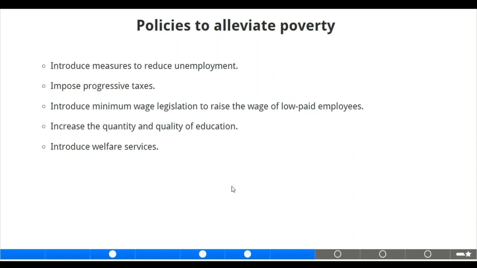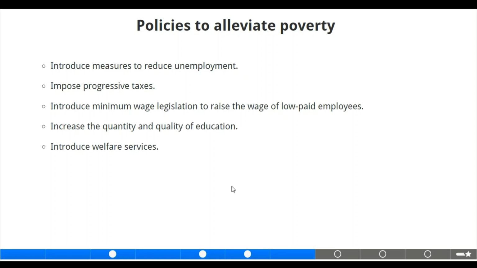Of course, government can introduce a lot of measures to reduce unemployment, like expansionary fiscal and monetary policy measures that will increase demand and increase employment opportunities. And it can also impose progressive taxes, that is, taxes that burden the rich more than the poor.